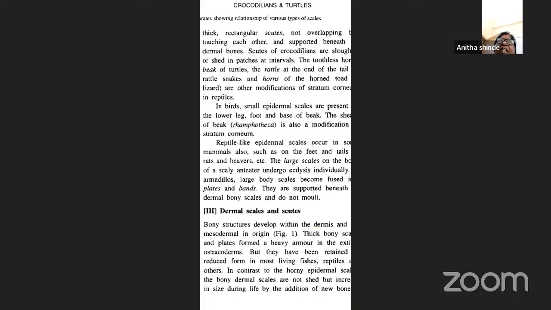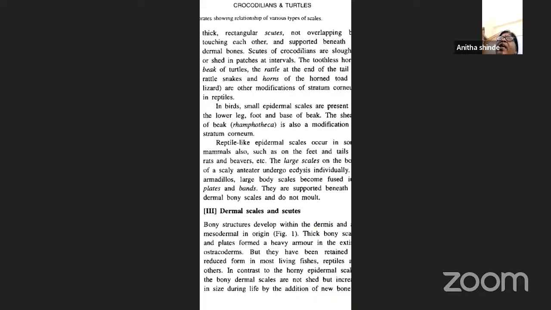Like we have seen in the case of reptiles, in the case of aves, and also in the case of snakes, that is reptiles, aves, as well as different mammals. So now coming to the dermal scales as well as the scutes. Till now we have talked about the epidermal scales as well as the scutes. Now we are going to talk about the dermal scales as well as the scutes.